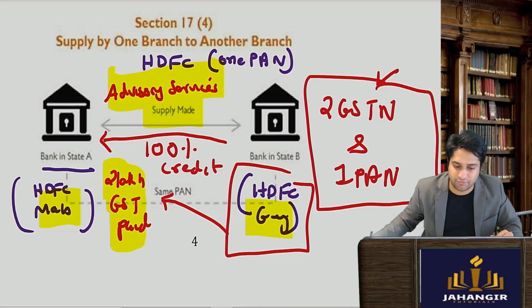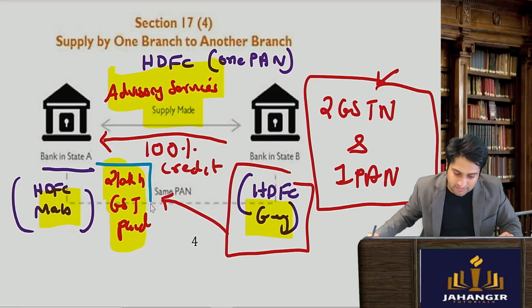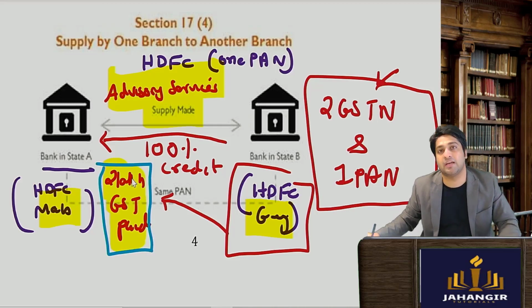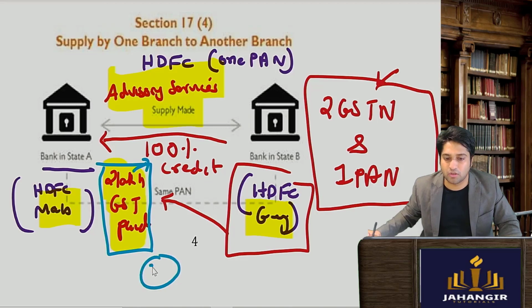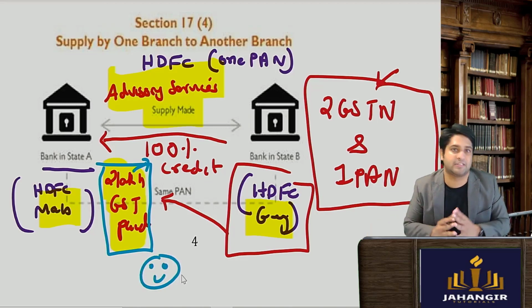So they will not take 50-50% of this, this one which is between same branches, 100% credit is admissible. So it is a good provision for banks.